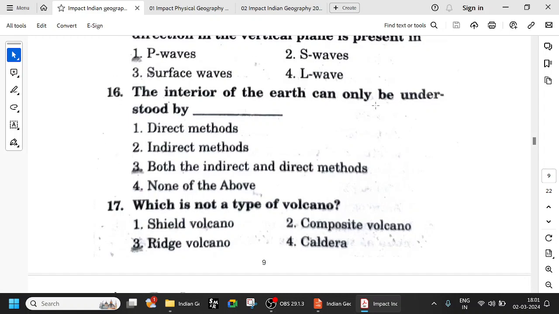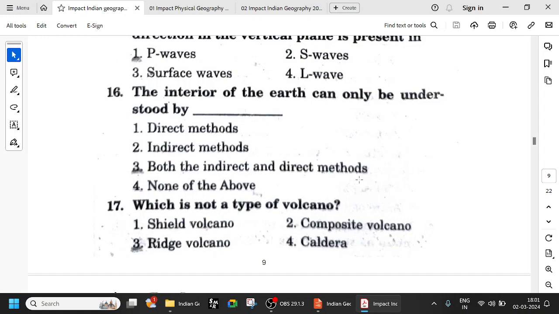So the interior of the earth can be understood by both indirect and direct methods. So what are the direct methods? Volcanoes, because it is coming directly from the earth, and deep mining, fracturing, fissuring, all those techniques. Because we are directly going into the earth.